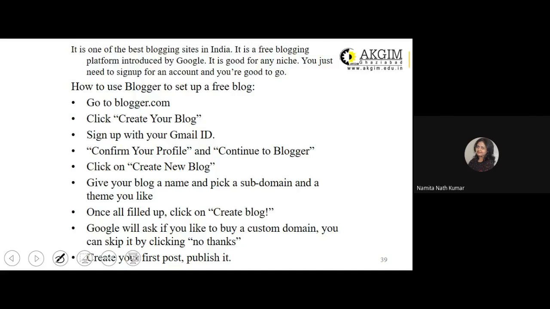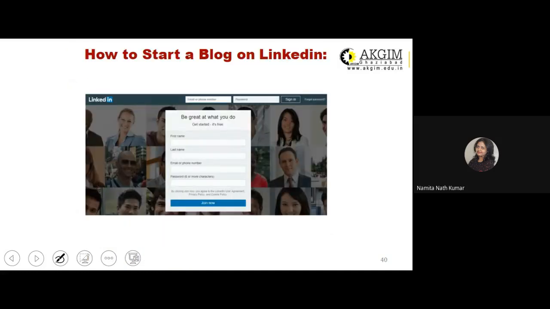Now, what happens when you're using the blogging platform of LinkedIn? You have to be careful. You just cannot create a blog with reference to any commercialized idea, right? Since LinkedIn is a social media platform for professionals, the blog post that you will be creating will tend more towards your professional interests. There may be certain industry or domain that you are very much interested in, and related to those, you can create a blog article and post it using the LinkedIn platform.